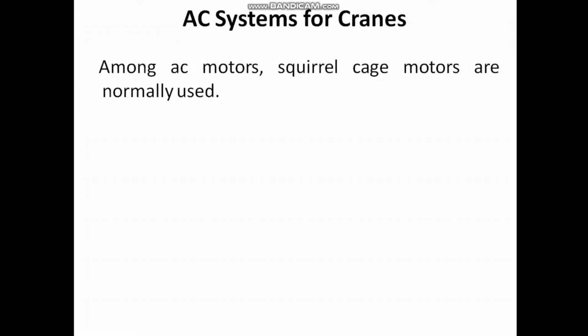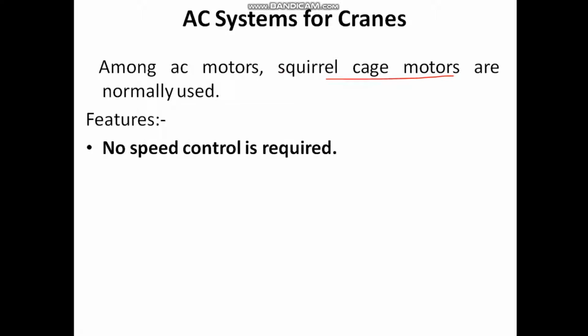Among AC motors, squirrel cage induction motors are normally used, since they have some of the following features which I'll discuss now. First thing is, no speed control is required.